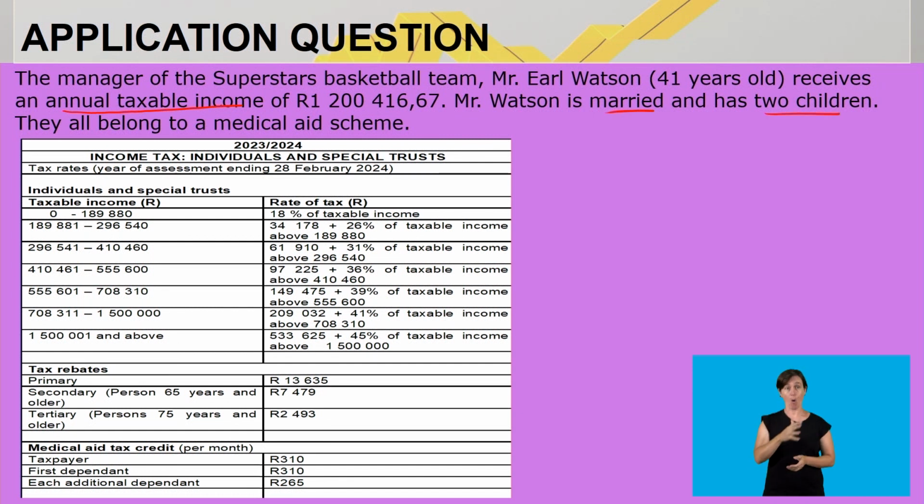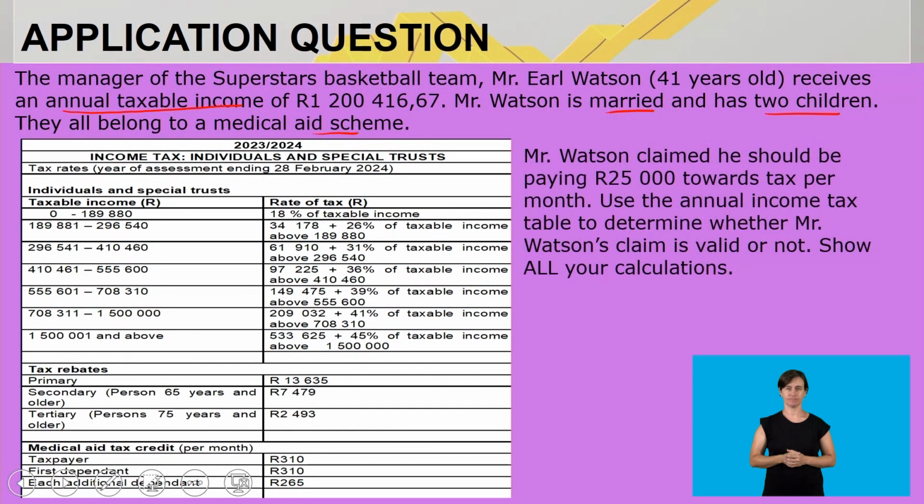They all belong to a medical aid scheme. Mr. Watson claimed that he should be paying 25,000 rand towards tax per month. Here's the aim: use the annual income tax table to determine whether Mr. Watson's claim is valid or not, and we have to show all our calculations.